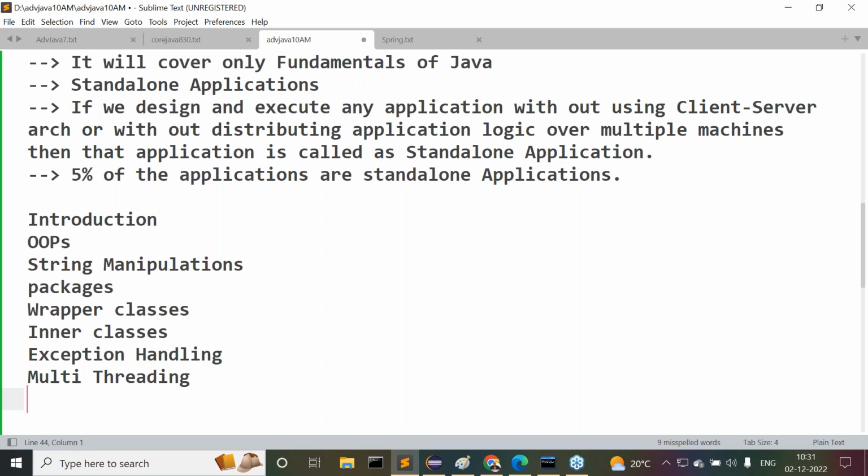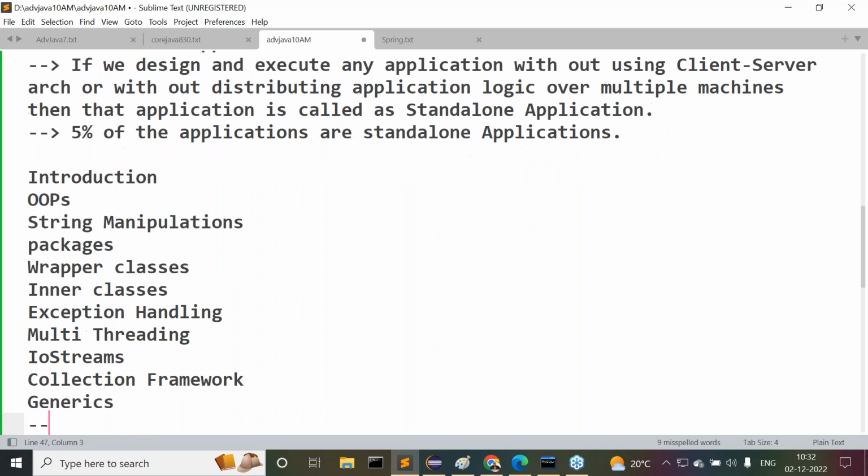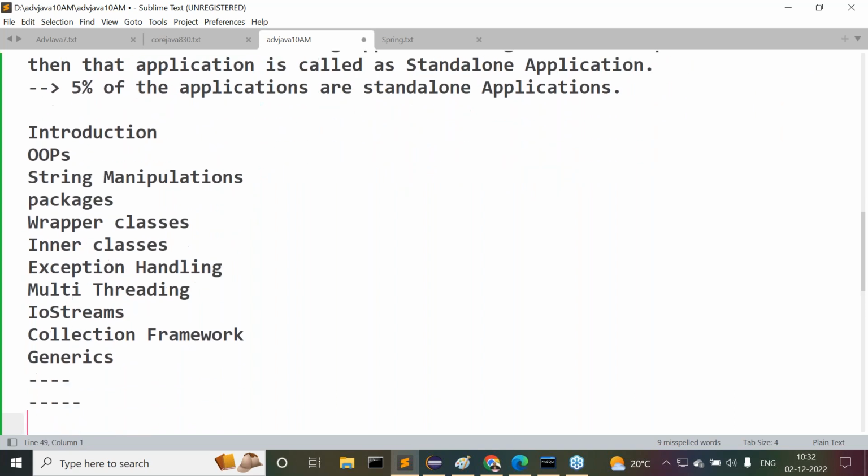After this multi-threading, IO streams. Then after that, collection framework. After this collection framework, generics, and so on. So many topics are available. Finally, here I am telling to you, JDBC.